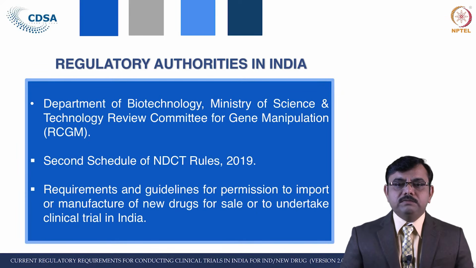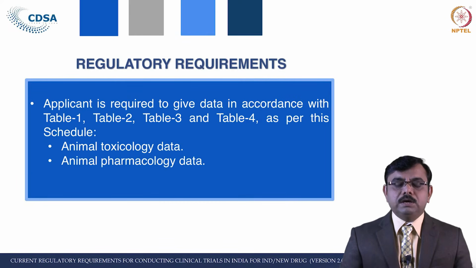Further, the Second Schedule of the NDCT Rules, as I have mentioned, gives the requirement and guideline for permission to import or manufacture a new drug for sale or to undertake clinical trial in India. It is mentioned in the Second Schedule, and the applicant is required to give data in accordance with Table 1, Table 2, 3 and 4 as per these schedules. The animal toxicological data and animal pharmacological data is required. So, this is the mandate of this rule.